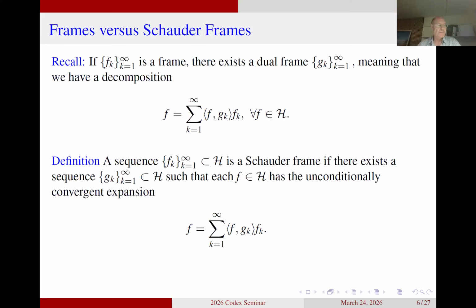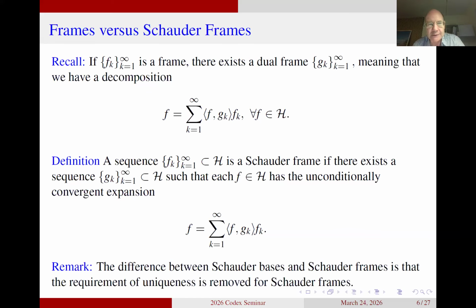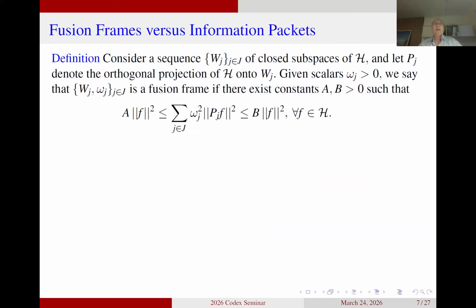Let's take the step to the fusion frames. And again, fusion frames is a classical concept. I would say now it's at least 20 years old. A fusion frame consists of a collection of closed subspaces of our Hilbert space. We again call them Wj, and we consider the operator Pj, which is the orthogonal projection of H onto the corresponding space Wj. Then we consider a collection of scalars omega j, and we say that the pairing of these spaces Wj and omega j form a fusion frame if the displayed condition is satisfied.